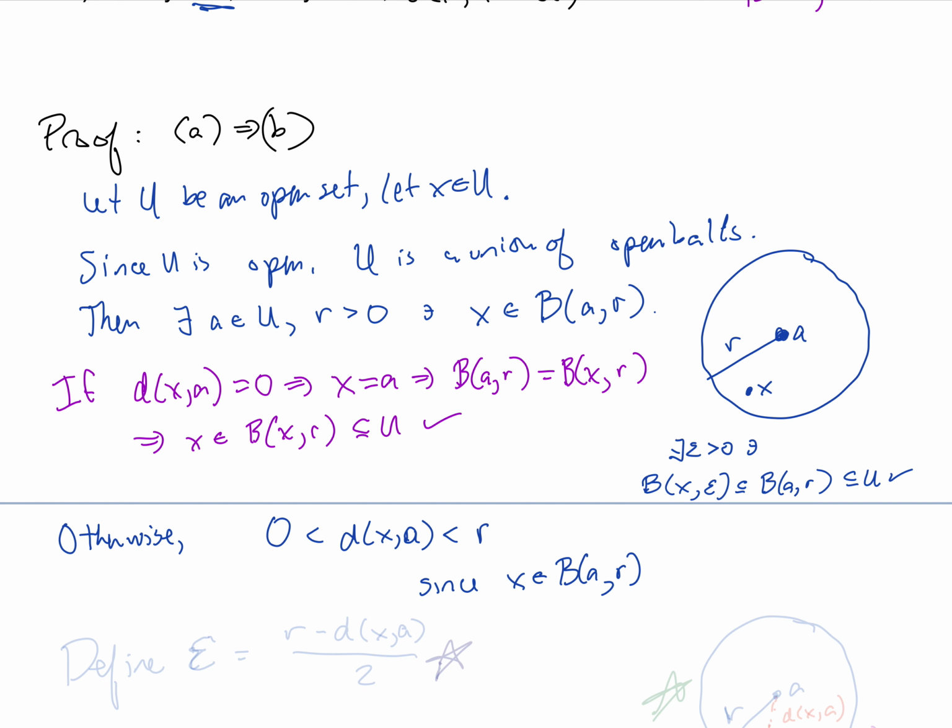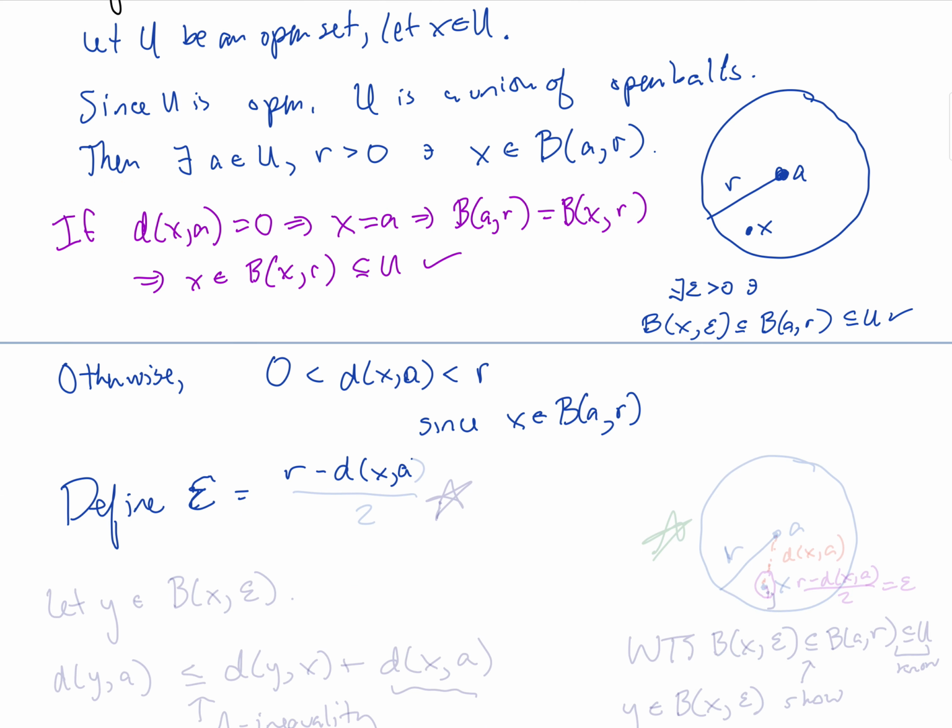And now we are going to define epsilon, the real number epsilon, to be equal to r minus the distance between x and A, divided by 2.